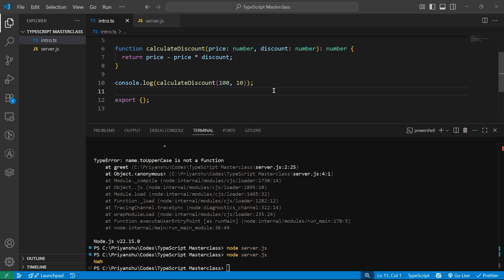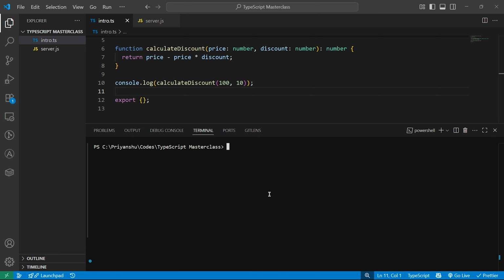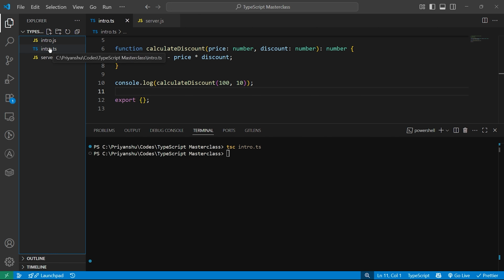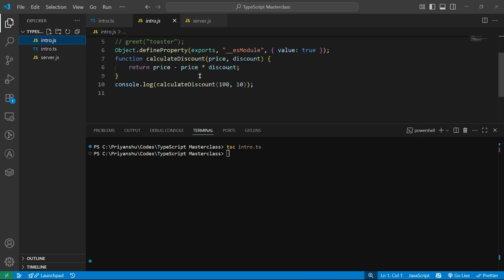That's why we should use TypeScript, not as a replacement of JavaScript, because whenever you run a TypeScript file, it will transpile this TypeScript file to a valid JavaScript file. Let me show you. If I run tsc intro.ts, nothing happened over here, but there is something that happened, that is over here. You see in the files we have intro.ts. It converted this intro.ts into intro.js. If I open this, it has the same content.